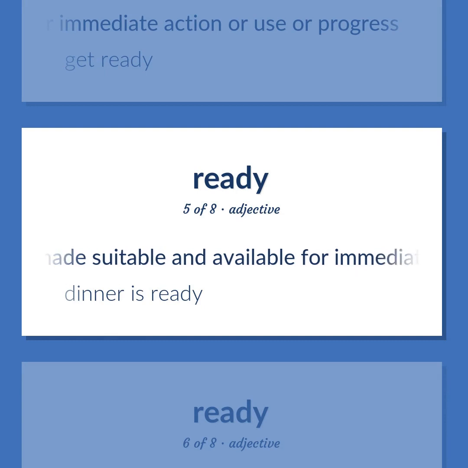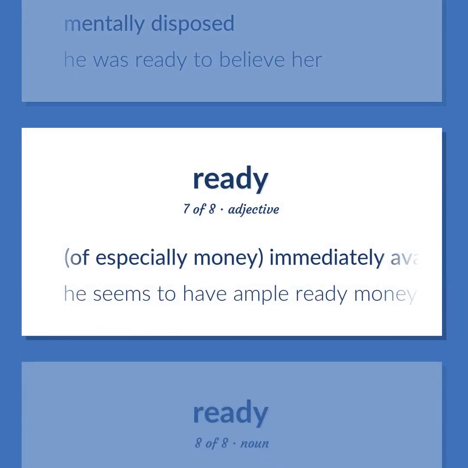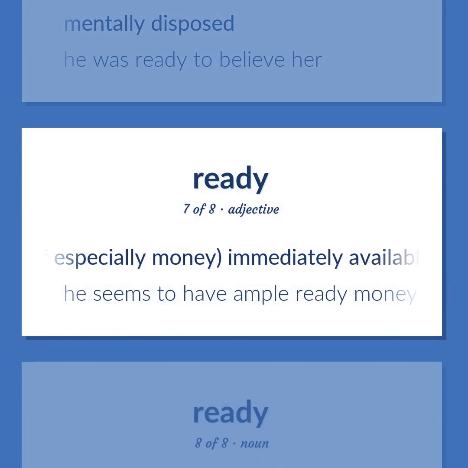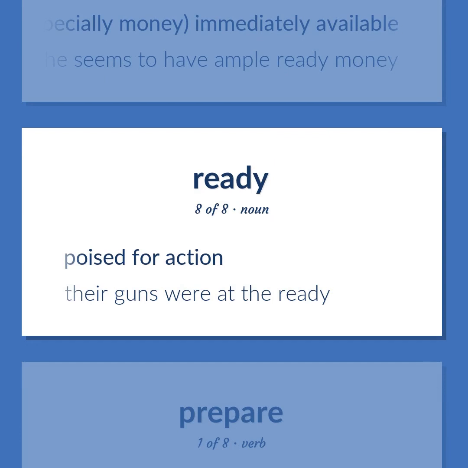Made suitable and available for immediate use. Dinner is ready. Mentally disposed. He was ready to believe her. Of especially money, immediately available. He seems to have ample ready money. Poised for action. Their guns were at the ready.